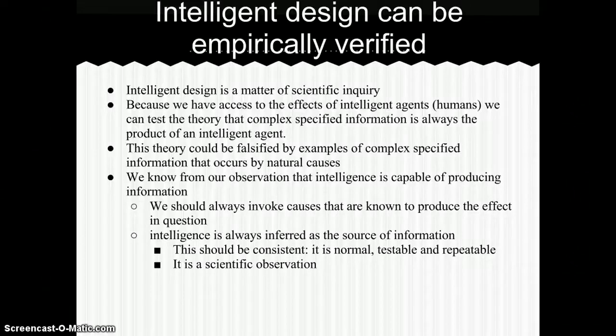We know from our observation that intelligence is capable of producing information. We should always invoke causes that are known to produce the effect in question. Intelligence is always inferred as the source of information. This should be consistent, it is normal, testable, and repeatable, and it is a scientific observation. Intelligent design can be proved by following the scientific method when naturalism is outlawed.